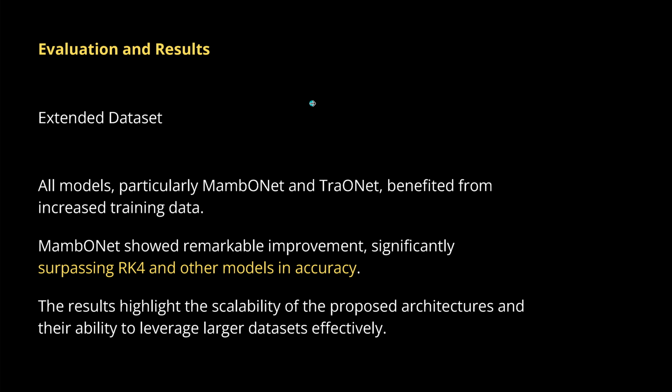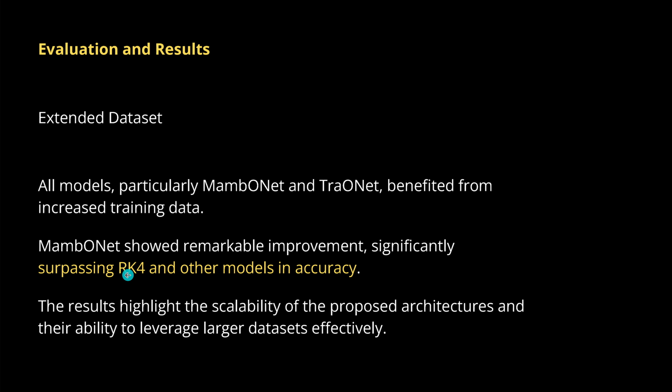Now, the results of the extended dataset, which was 10 times as big. All models, but particularly our two new models, MambONet and VaROnet, benefit from this increased training data, like our classical transformer architecture. And it was MambONet that showed remarkable improvement, significantly surpassing our Runge-Kutta 4 and other models in accuracy. We're going to talk about the computational timescale in a second.